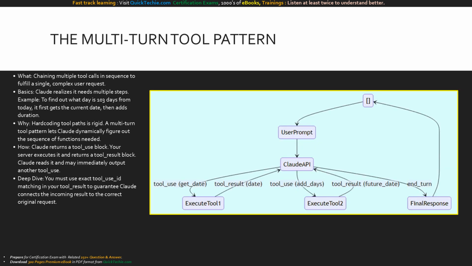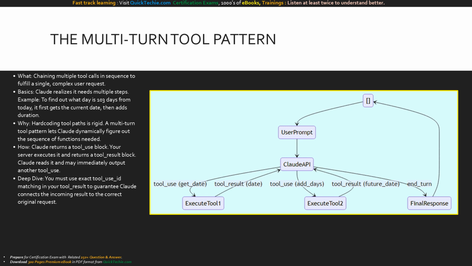Moving to slide 2, let's explore the multi-turn tool pattern. What is it? It is the ability to chain multiple tool calls together to solve a single request. The basics are fascinating. If a user asks, "What day is 103 days from today?" Claude cannot answer natively. It first requests a tool to get the current date. Once it has that, it requests a second tool to add 103 days. Why is this powerful? Because it replaces rigid, hard-coded scripts with dynamic, AI-driven routing.